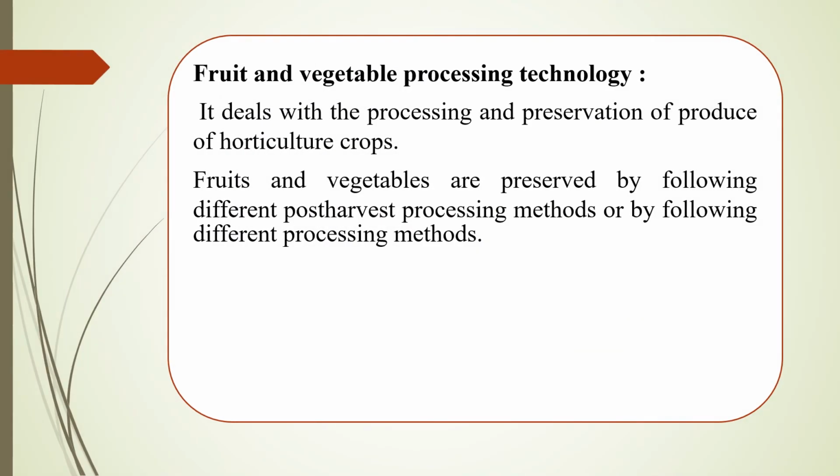Next, coming to the important branch, that is fruit and vegetable processing technology. It deals with the processing and preservation of produce of horticulture crops. In this subject, we have to learn about fruit and vegetable processing and preservation methods. Here we can make some processed foods like jams, jellies, candies, etc.